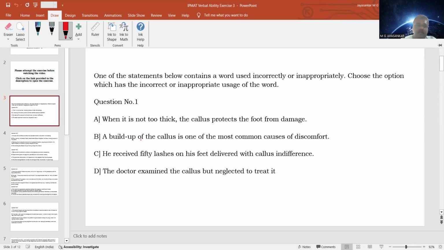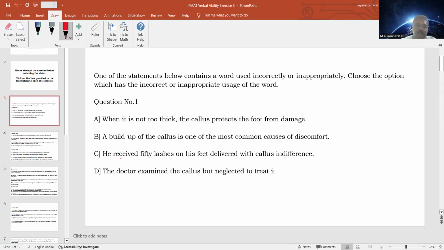Now, the second statement: a buildup of the callus is one of the most common causes of discomfort. Again, callus is something that builds up in the human body and causes some discomfort. So from these two sentences, we can guess that callus is some body part that is growing or building up, causing discomfort. So far no problems. Both the sentences seem correct.